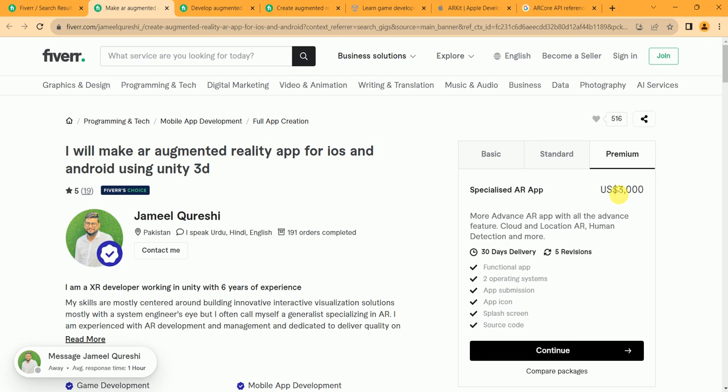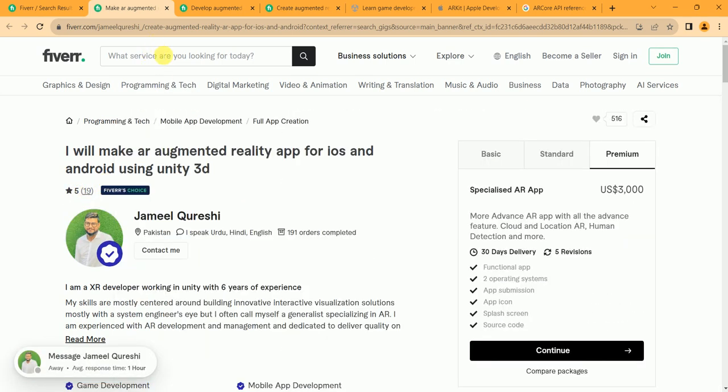In premium, he charged $3,000 for a more advanced AR app with all the advanced features, cloud location, AR human detection, and more. So good. He completed 191 orders. That's great. And he got 19 five-star reviews.